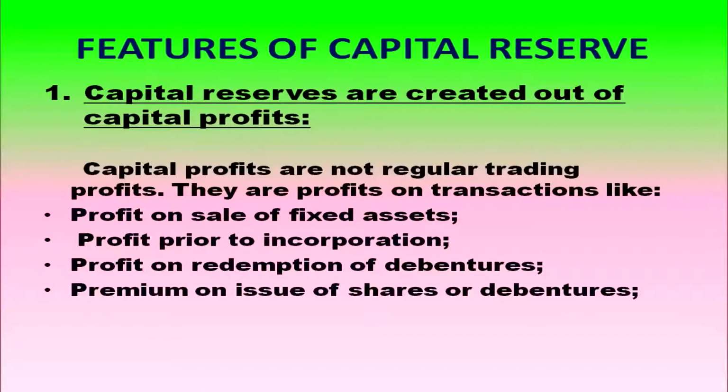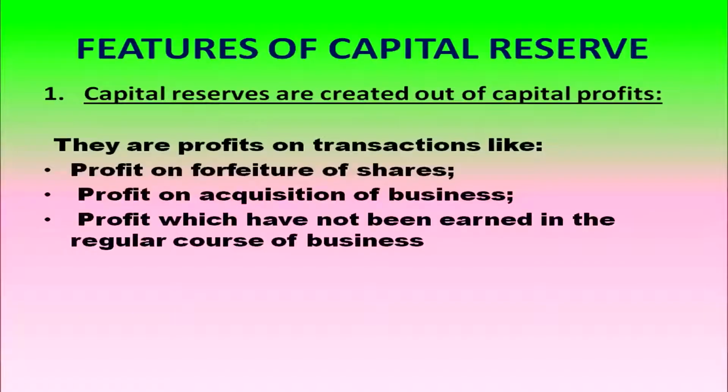Then, as a feature of capital reserve, we can say capital reserves are created out of capital profits. That is, capital profits are not regular trading profits. They are profits on transactions like profit on sale of fixed asset, profit prior to incorporation, profit on redemption of debentures, premium on issue of shares or debentures.